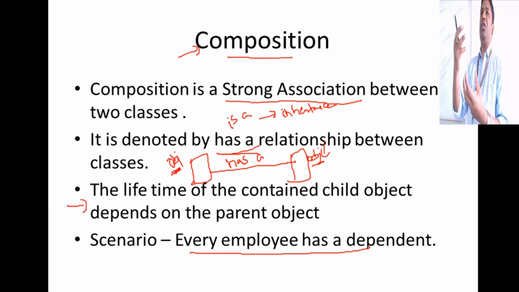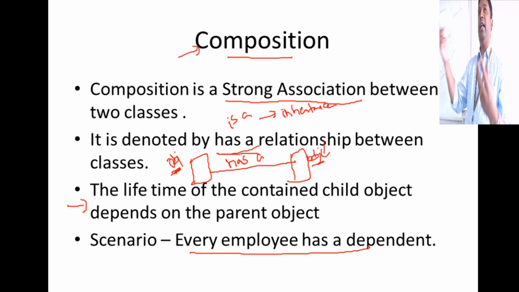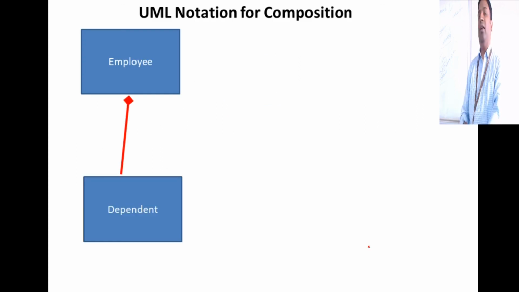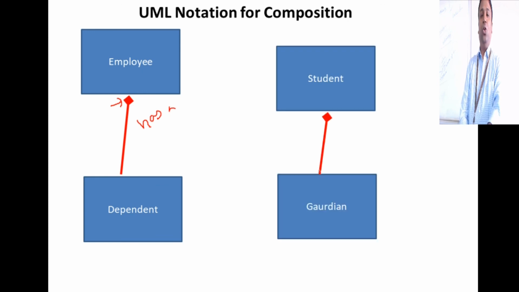So this relationship becomes a type of association. It can be either composition or aggregation. So we'll look at what is composition, how it is represented in UML. Say employee has a dependent. So how it is represented, you use this diamond shape at the end and then you link it like this. That is UML notation. Student has a guardian. I am saying that say, this is the child object and this is the parent object.